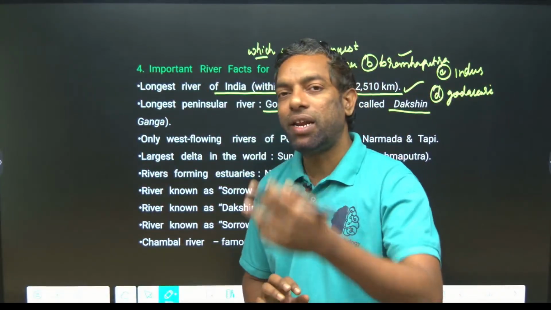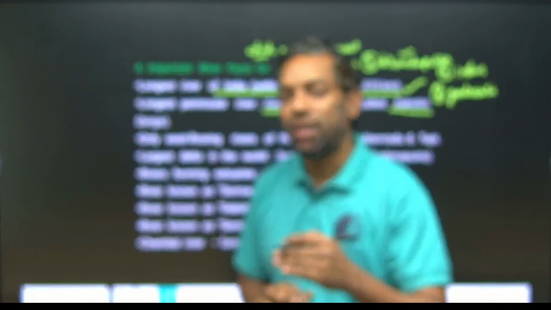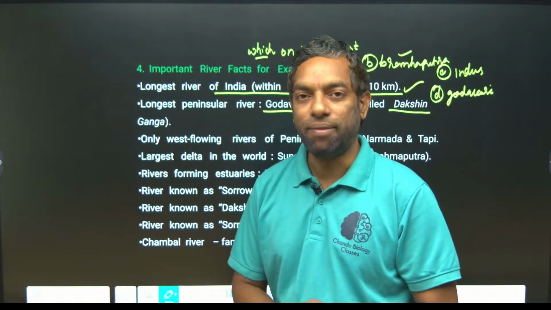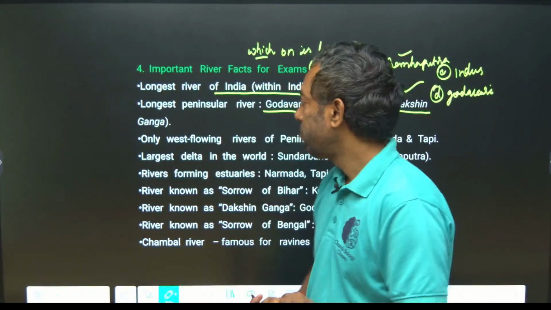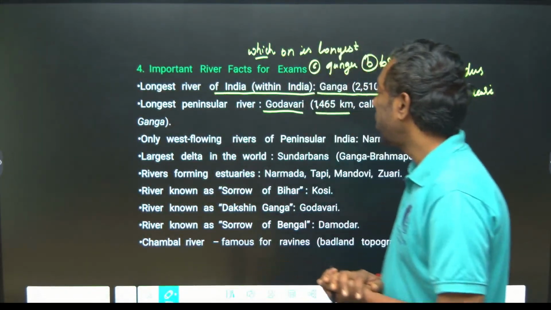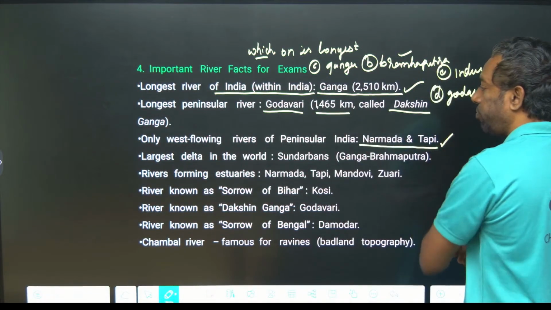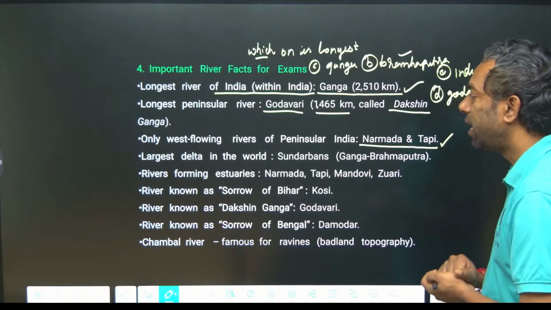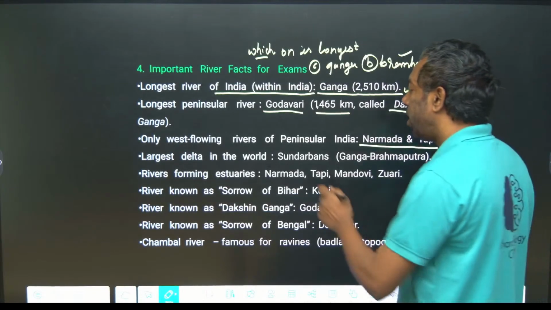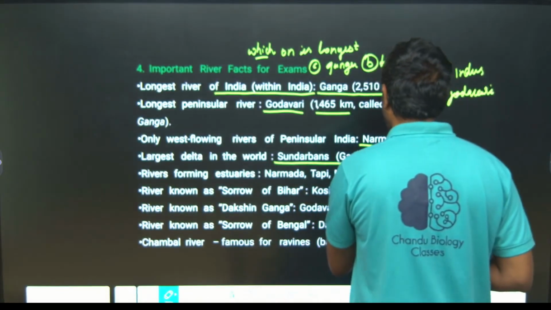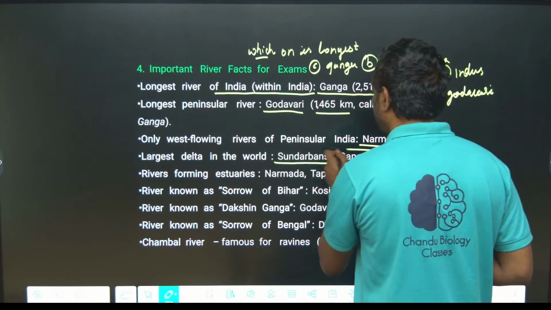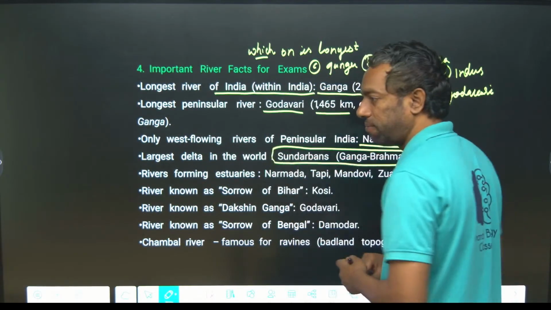In the perennial river system, the longest in India is Ganga. And the only west flowing peninsular rivers are Narmada and Tapi.